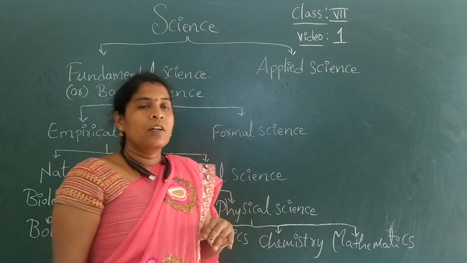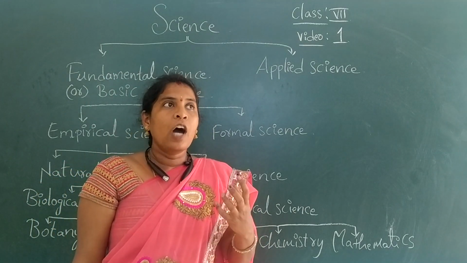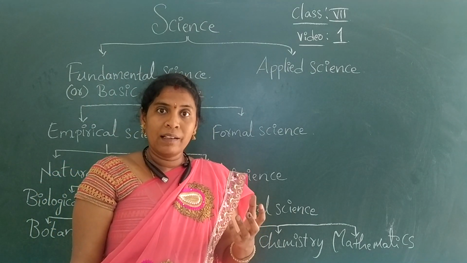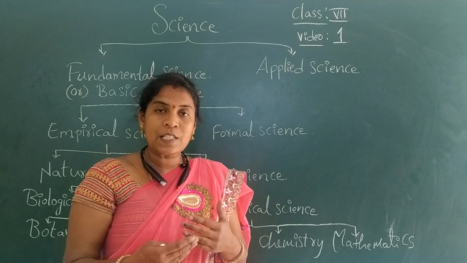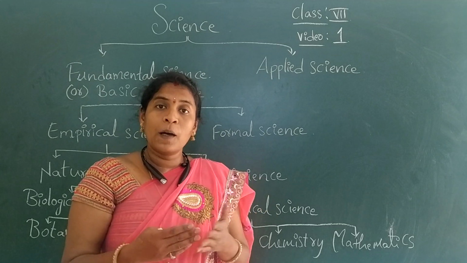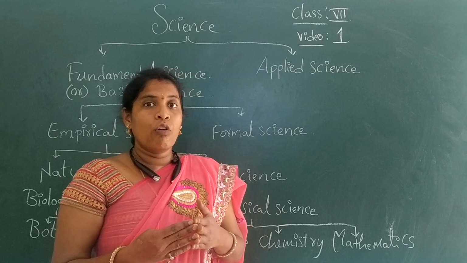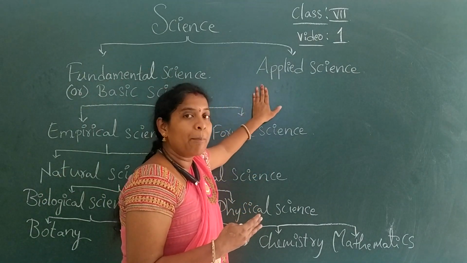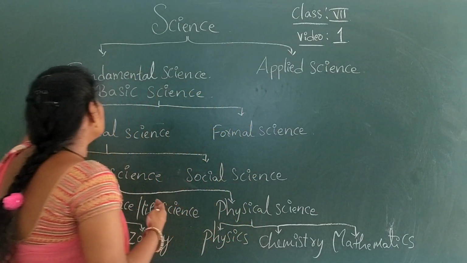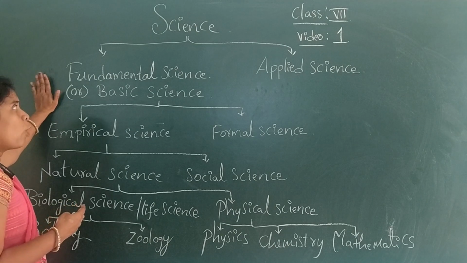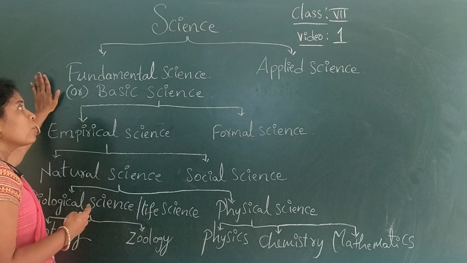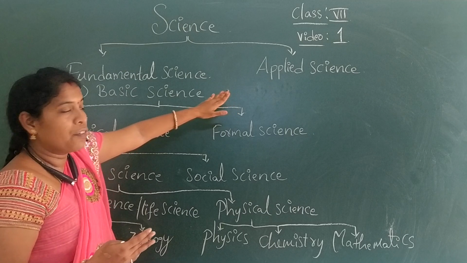And what we study, when we apply it, is called applied science. For example, you learn how to glow a bulb, and later we try it in an experimental manner, then it comes under applied science. So applied science comes under application. From the basic science that we have learned, we apply it in our regular life.